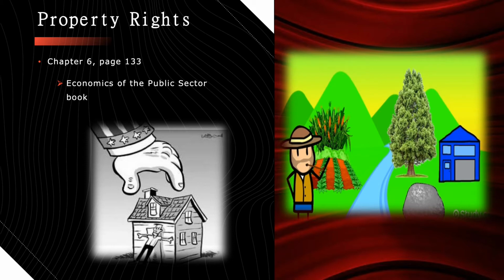Crop farming is an example of property rights because the piece of land where the crop farming is at is owned by individuals, and the production of the crops is then used to gain profit.